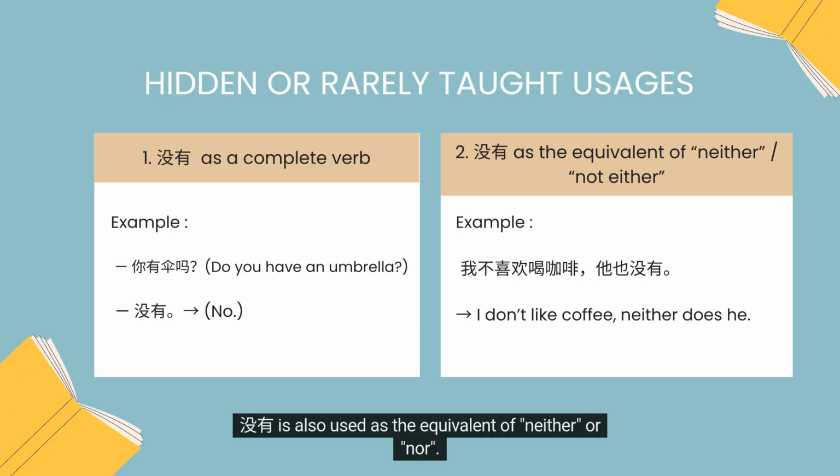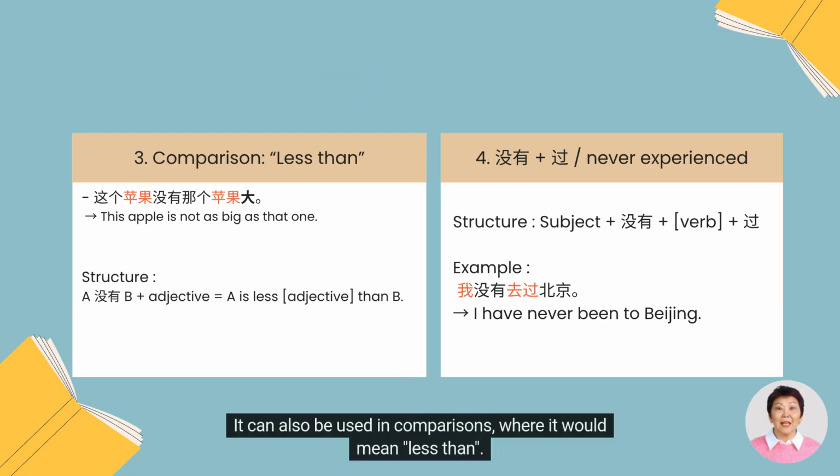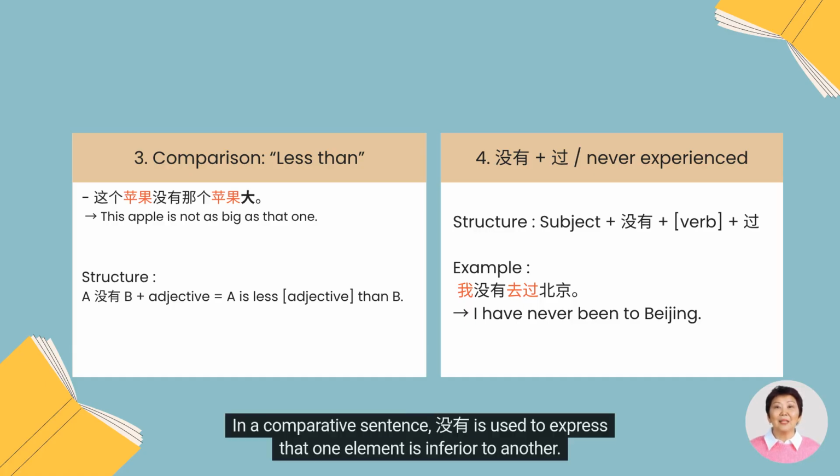2. It is also used as the equivalent of neither or nor. Example, 我不喜欢喝咖啡, 他也没有. I don't like coffee, and neither does he. 3. It can also be used in comparisons, where it would mean less than. For example, 这个苹果没有那个苹果大. This apple is not as big as that one. 4. In a comparative sentence, méiyǒu is used to express that one element is inferior to another.